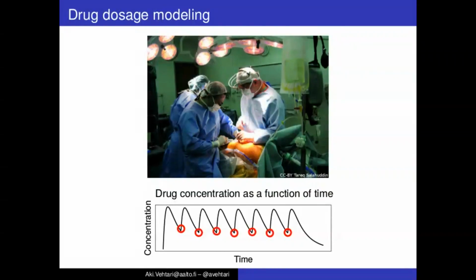And this figure here shows with the black line how the drug concentration, when you take the drug, goes up and then eventually goes down.